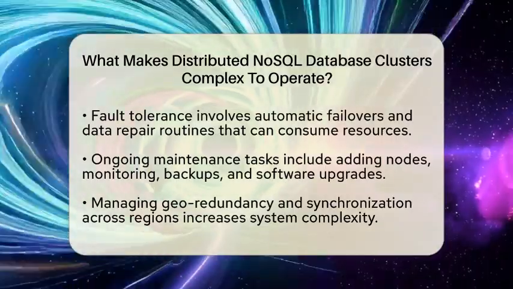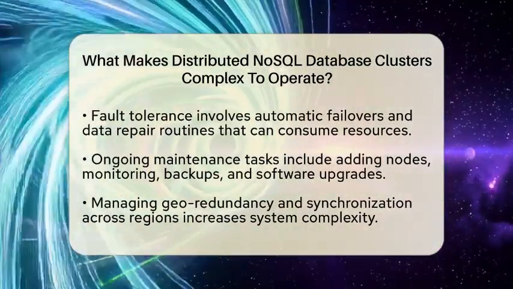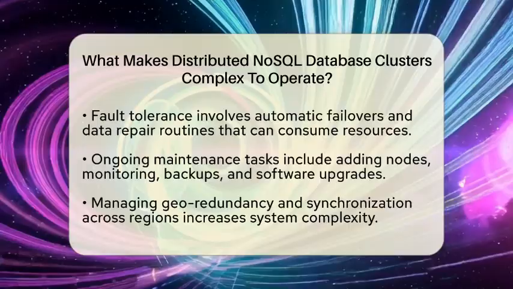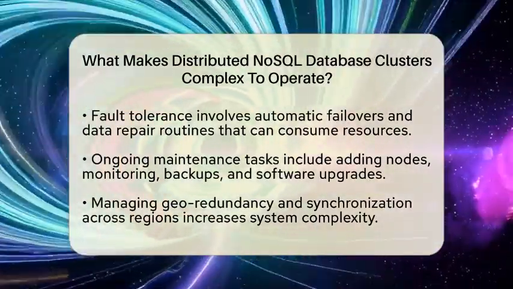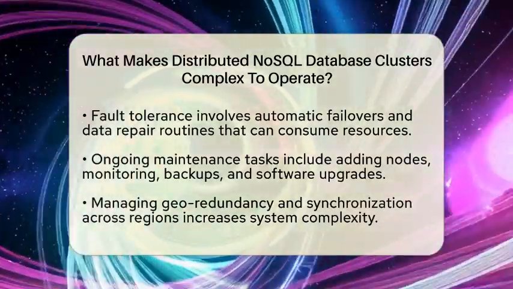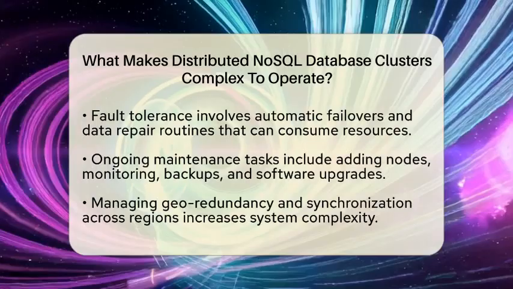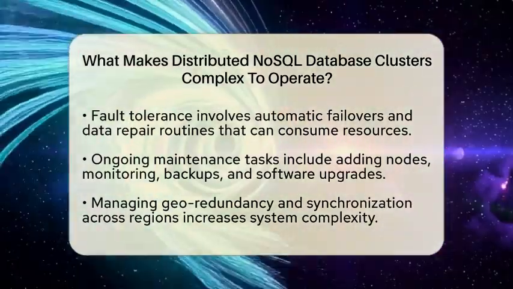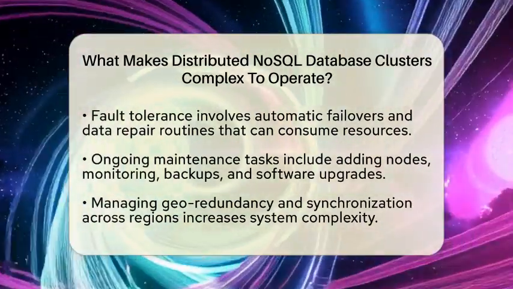Fault tolerance is another big piece. If a server crashes or a network splits, the system must keep running smoothly. This involves automatic failover processes that switch to backup nodes and data repair routines that fix issues without losing information. These background tasks can use a lot of resources and sometimes slow down the system unexpectedly.